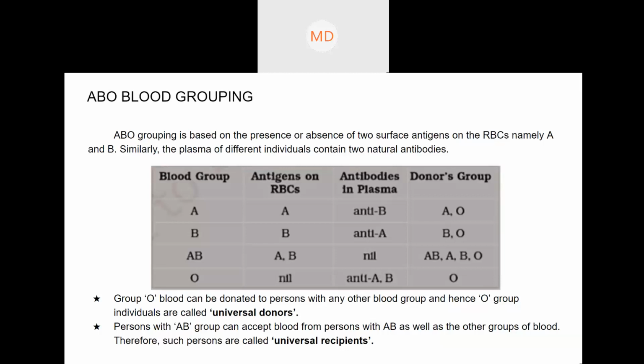Sometimes people call it X, or else D. So when the D antigen is present and D antibody is absent, then it is Rh positive. And when D antigen is absent and D antibody is also absent, then it is Rh negative. Am I clear? There is a separate antigen and antibody known as D.